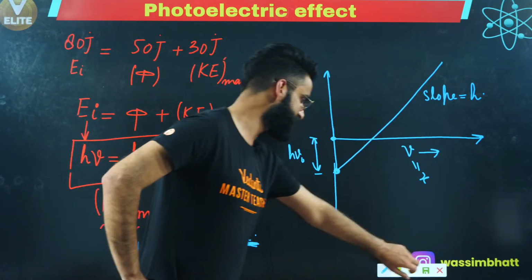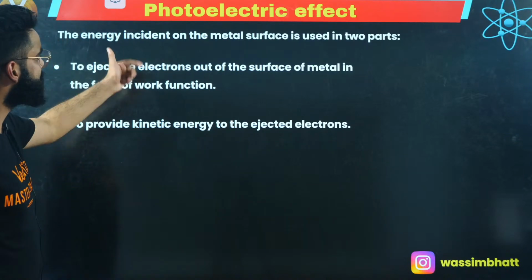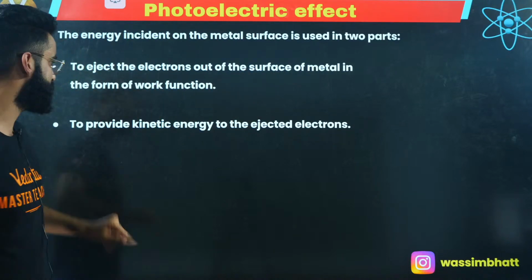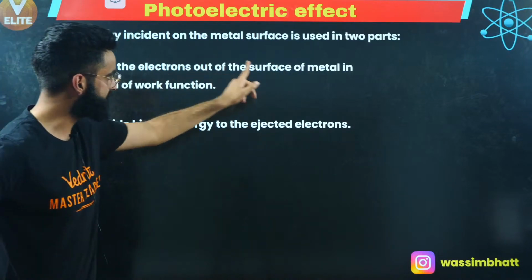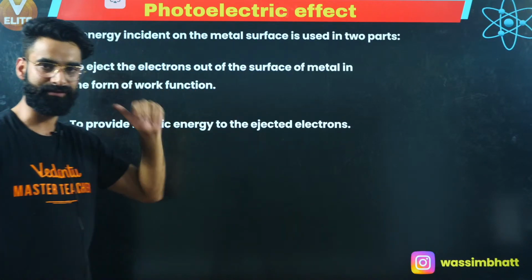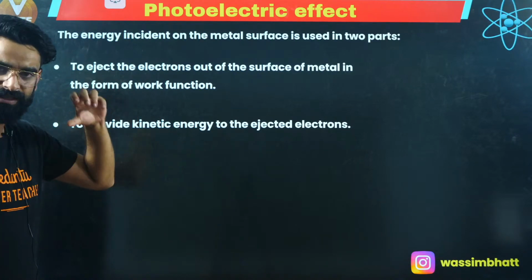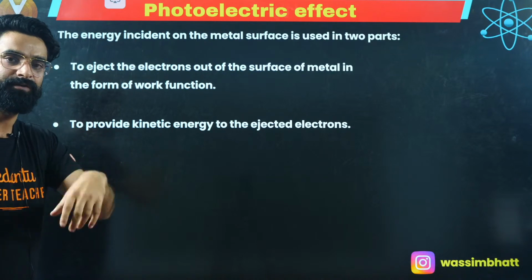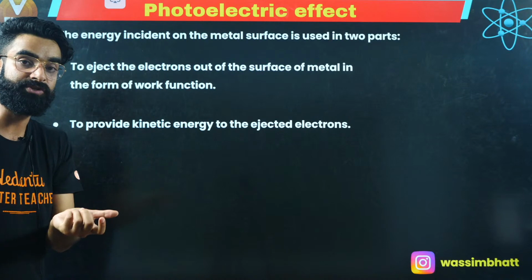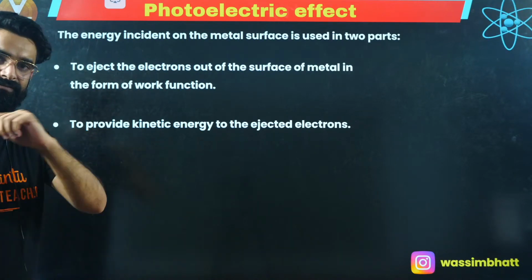Perfect, guys. Let's move on and let's talk about a few more important things. The energy incident on the metal surface is used in 2 parts. Number 1, to eject the electron out of the surface of the metal in the form of work function, and number 2, to provide kinetic energy to the ejected electron. This is something which I told you, right? Whatever incident radiation is on the metal surface, some part of it will be used to knock out the electron from the surface, and some part of that incident energy is used to impart kinetic energy to the electron which has come out.